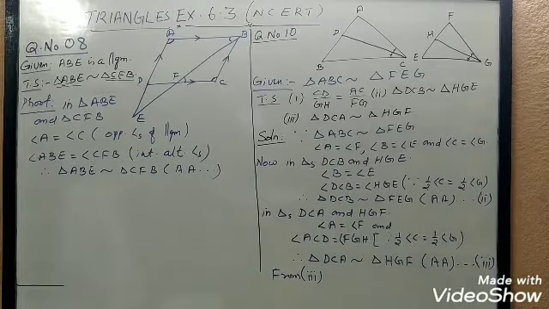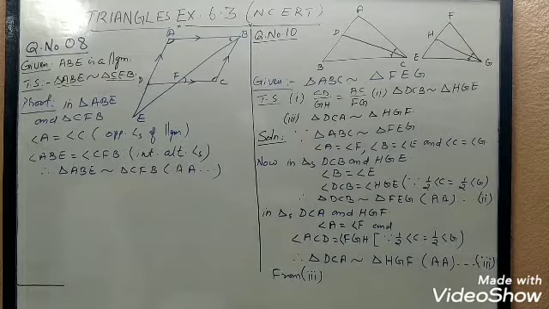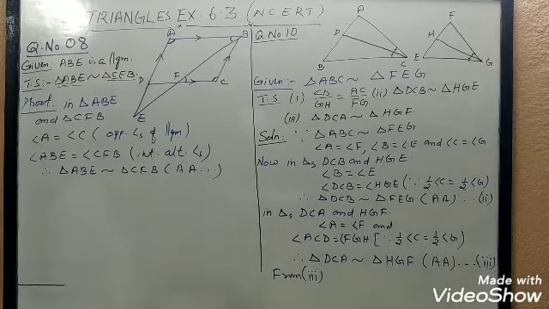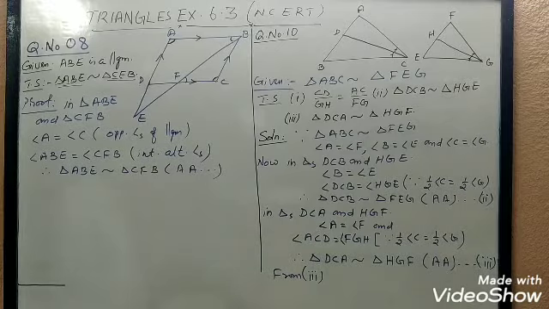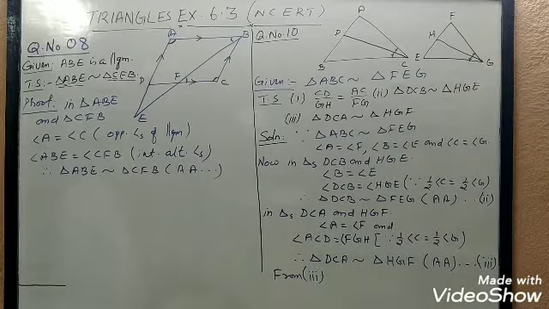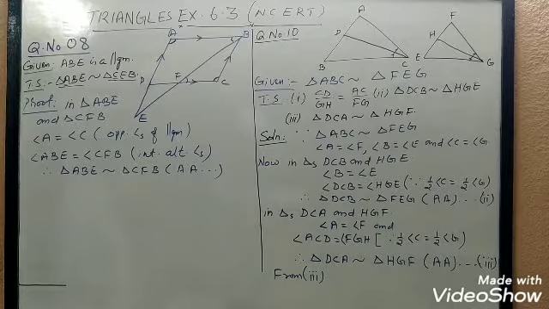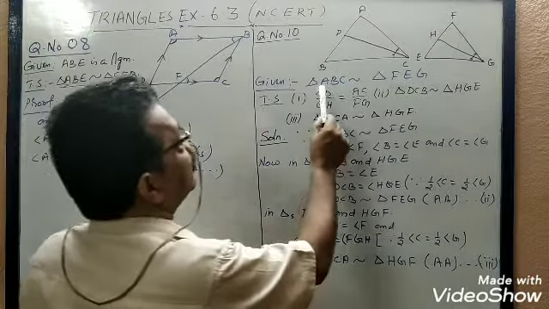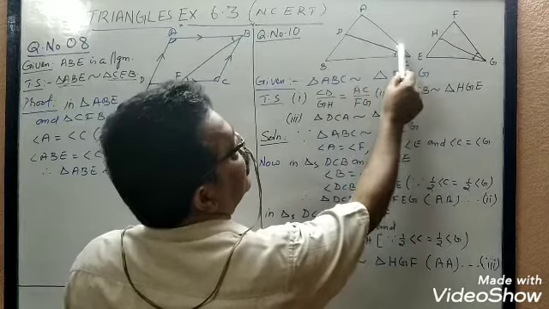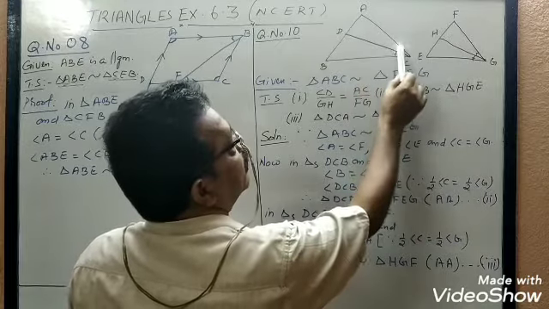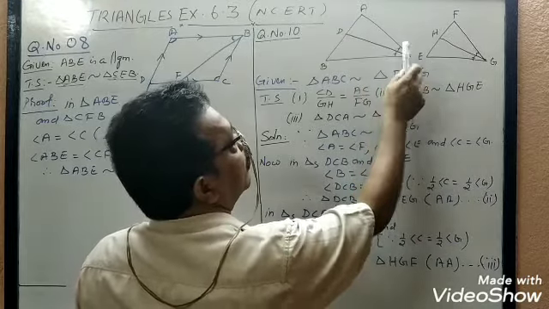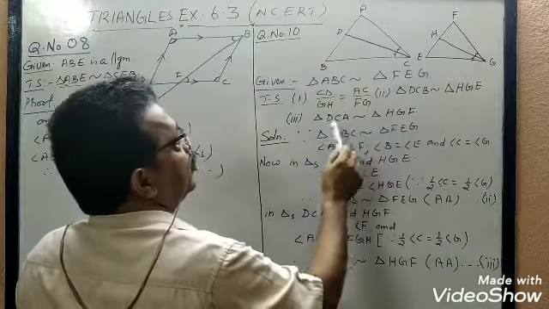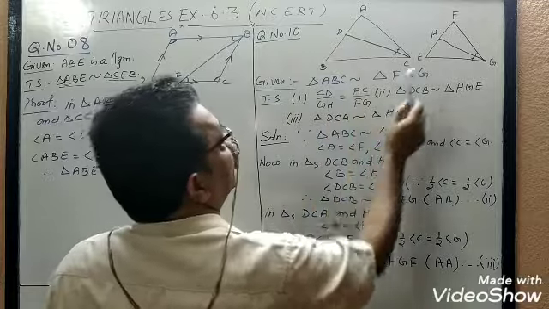If triangle ABC is similar to triangle FEG, show that there are three things to prove: CD by GH equal to AC by FG; triangle DCB similar to triangle HGE; and triangle DCA similar to triangle HGF. So what is given? DC bisects, meaning this angle and this angle are equal. This angle and this angle are equal. And it is given that ABC is similar to FEG.